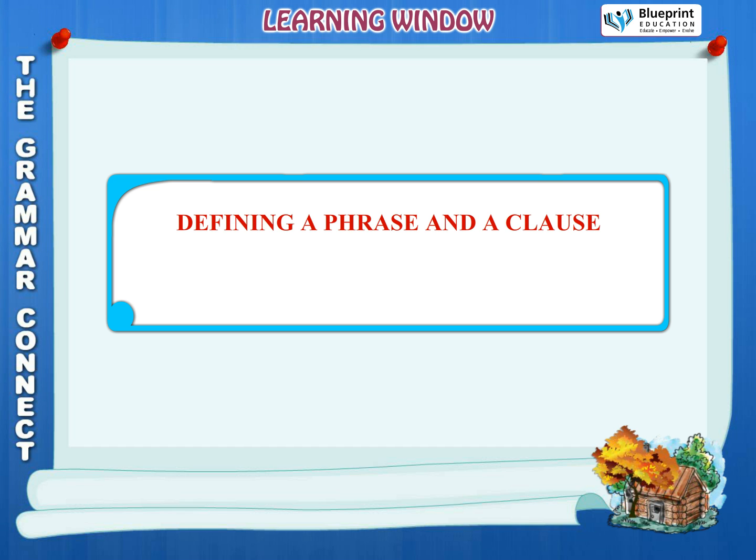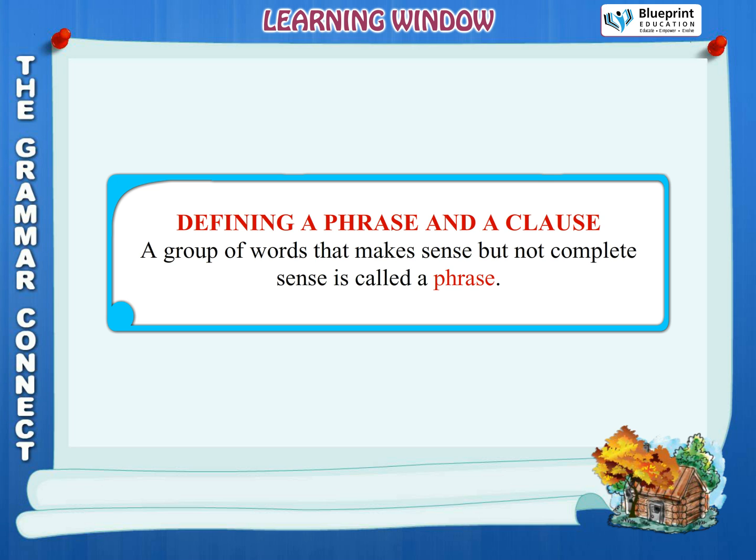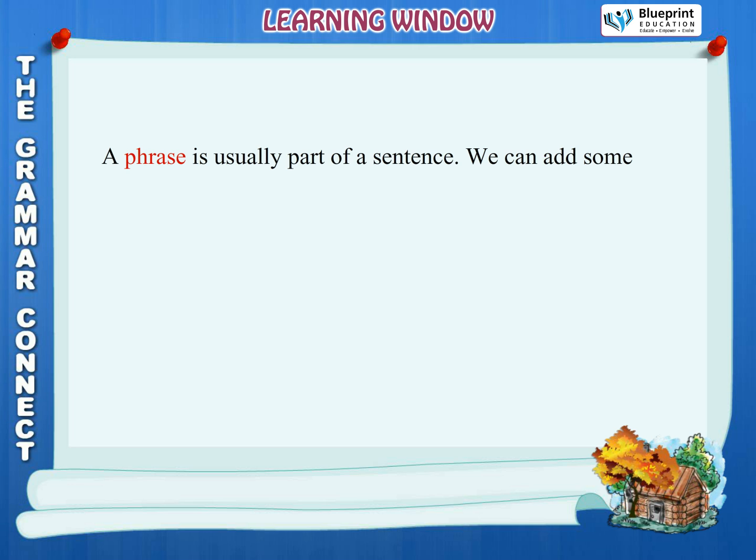Learning window, defining a phrase and a clause. A group of words that makes sense but not complete sense is called a phrase. A phrase is usually part of a sentence. We can add some words to the above phrases to get sentences.